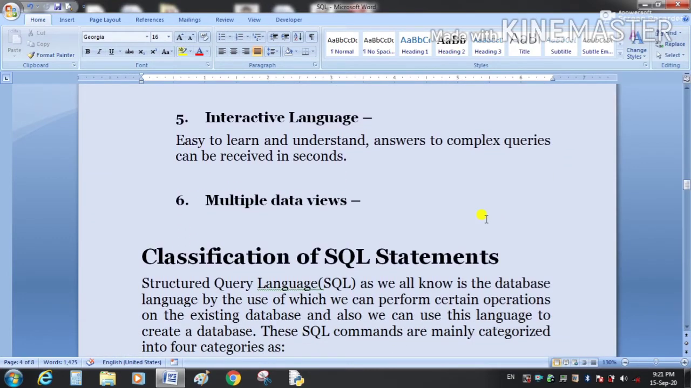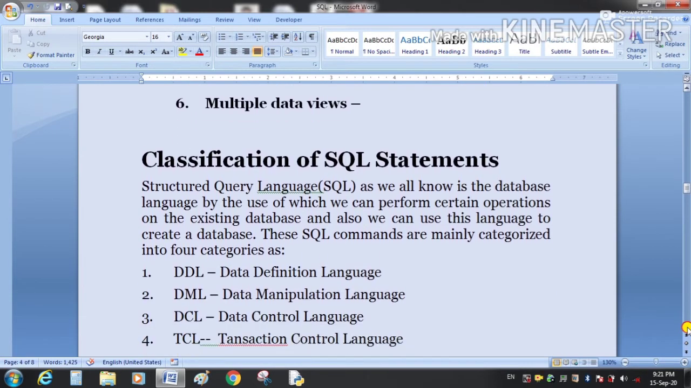Next we have interactive language. It is easy to learn and understand. Answers to complex queries can be received in seconds. And multiple data views means data in a database can be viewed by different users in different views.